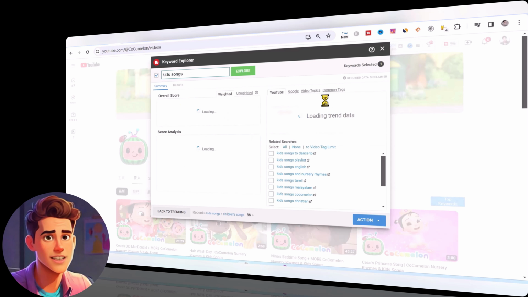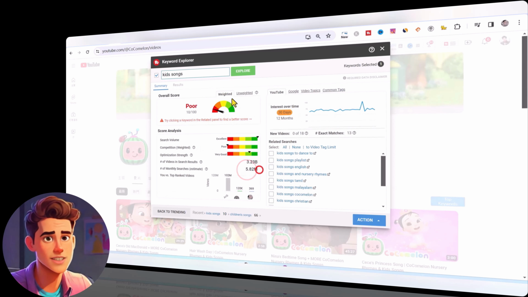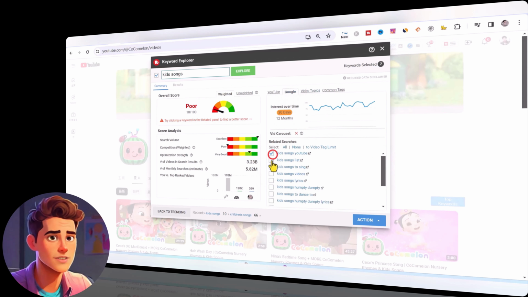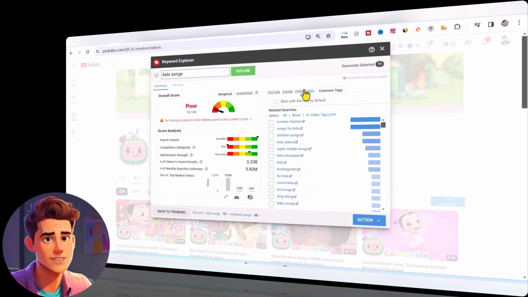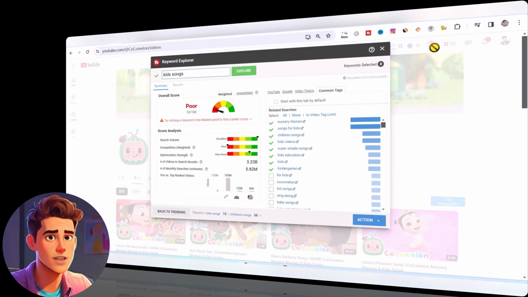Let's search for the second keyword. Analyze this keyword. Although its search volume is very high, with more than 5 million, it's very competitive. We can check all the keywords we want. There are many more keywords here on Google, because TubeBuddy's free membership only has 3 keywords, which is enough. Upgraded members will have more choices. You can see the keywords of these tags. They are very good keywords. Then copy these keywords here and paste them into your video tags.